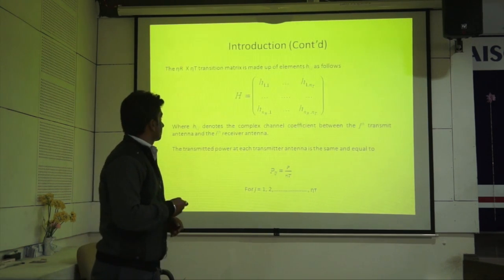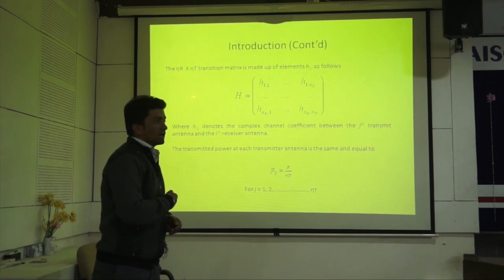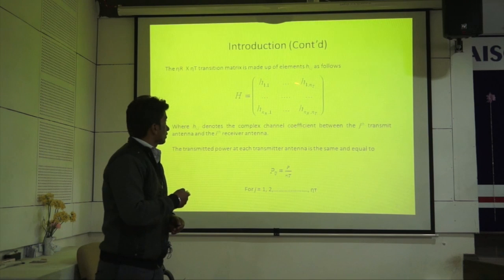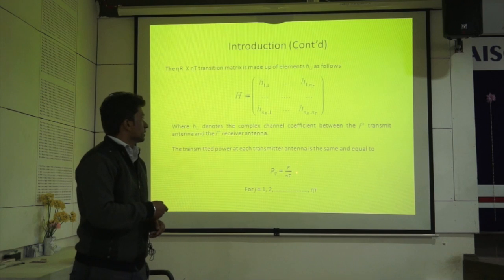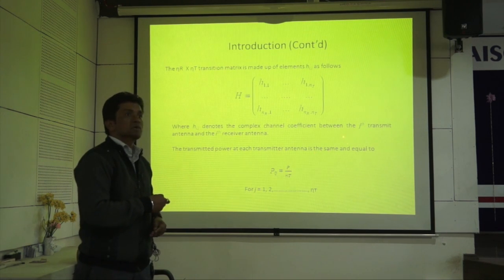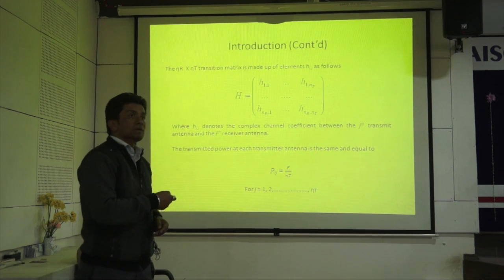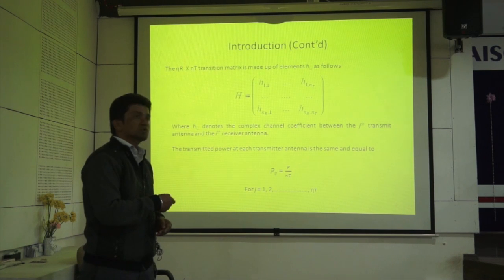This is the transmission matrix of NR receiving antennas and NT transmitting antennas, which are the combinations of H11, H12 like that, where Hij denotes the complex channel coefficient between the j-th transmitting antenna and the i-th receiving antenna, and P_Tj equals P upon NT. This equation stands for the different power required for the different mobile stations or vehicular stations.